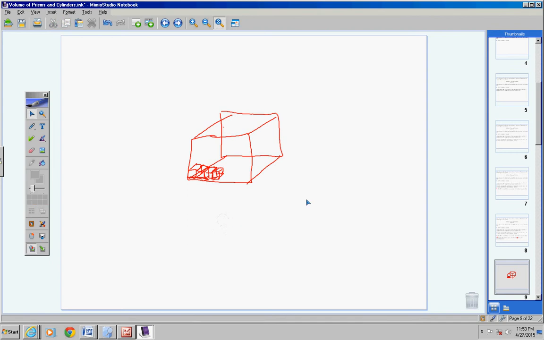But anyways, if I told you the volume of this rectangular prism was 20 cubic inches, that means you could get 20 one-inch little cubes inside this figure. If we said 20 cubic feet, then that means you have a cube that's 1 foot by 1 foot by 1 foot, and you could put 20 of those into this rectangular prism up here. And that's what we mean when we say volume. I hope that makes sense.